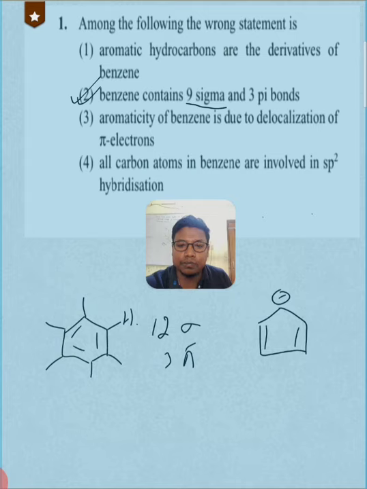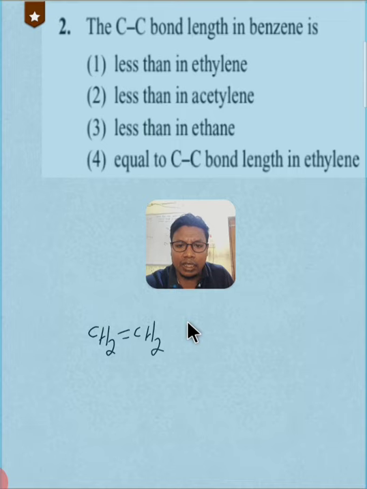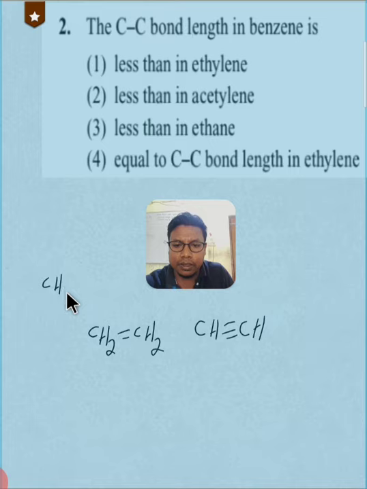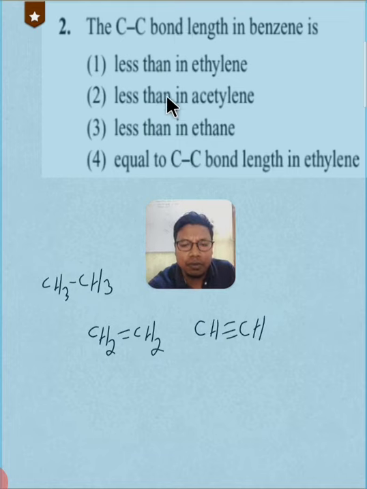Next question is, the carbon-carbon bond length in benzene is less than in ethylene. This is ethylene, ethene is ethylene, and acetylene is this one. This is acetylene, and ethane is this one. This is ethane. Bond length is inversely proportional to bond order.